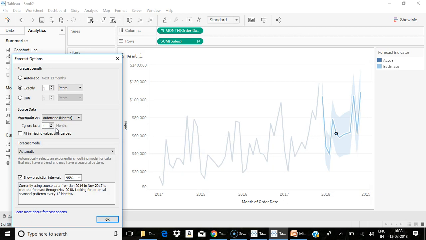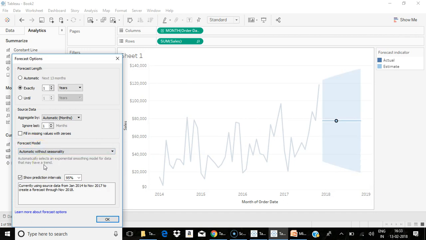As I said, in Tableau everything is automatic. You simply drag and drop your forecast from your analytics tab and it is going to give you the future predictions. If you don't want to go by automatic or if you want to avoid seasonality, you can choose the method automatic without seasonality. Else, if you go by a custom, then you have to choose any of the two methodologies, that is additive or multiplicative.